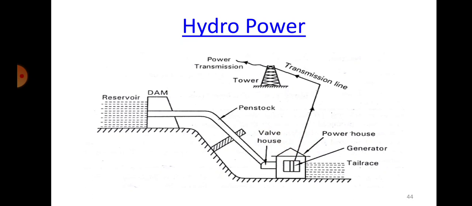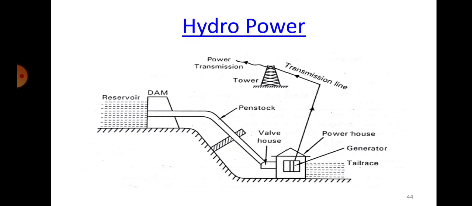Water will come at a very high speed and it will strike the turbine blades and make the turbine blades rotate. When the turbine rotates, the shaft which is connected to the turbine will also rotate at greater speed, and the shaft is again coupled with a generator. So from there the generator will start producing power, and that power will be transmitted through the transmission lines and then into the grids, and from there it reaches the various outputs. It can be domestic application or industrial application.